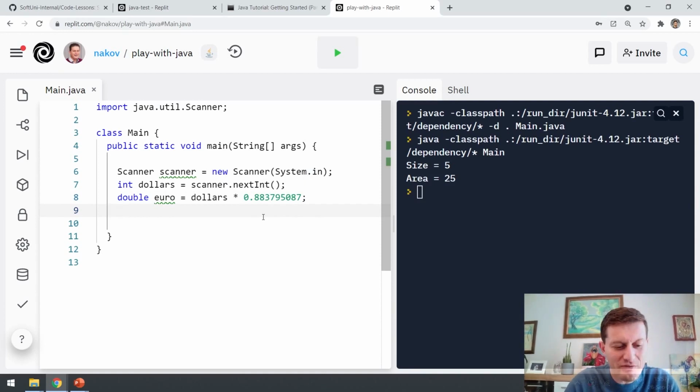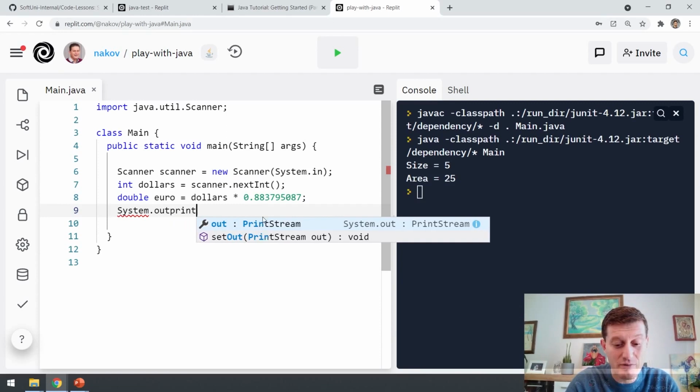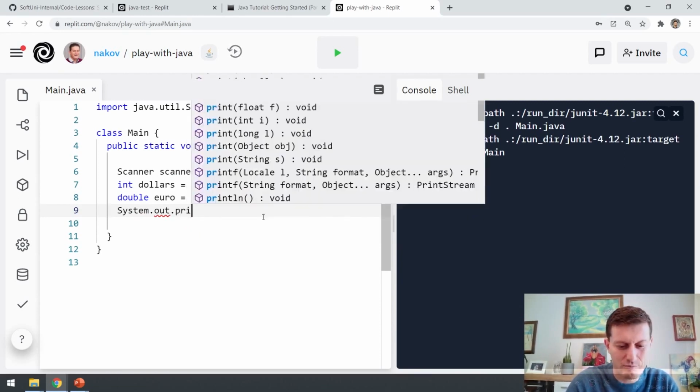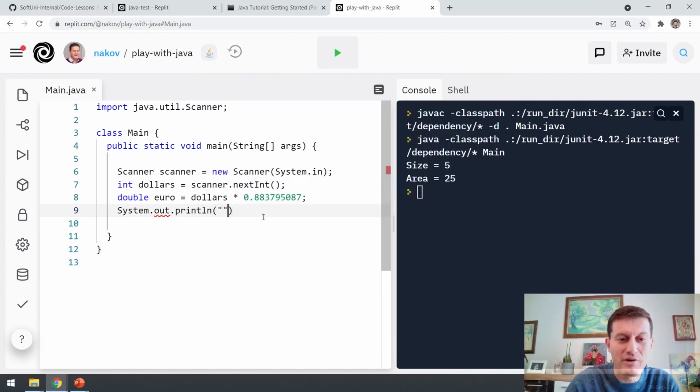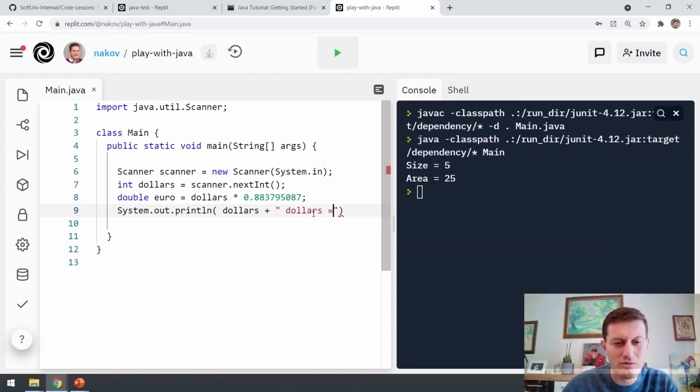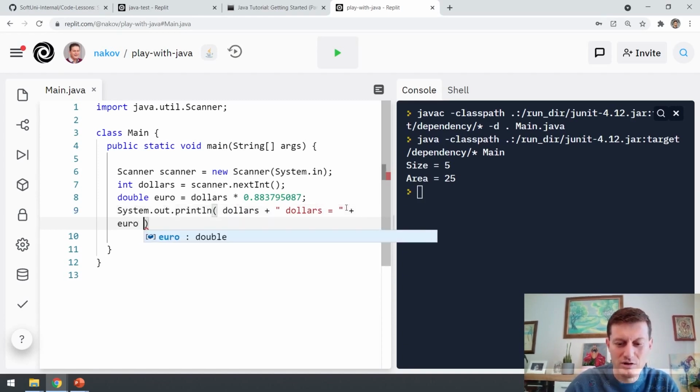Okay, and finally I need to print the result. System.out.println, and I'll print some text like this, which says dollars plus space dollars is equal to plus euro plus the text euro.